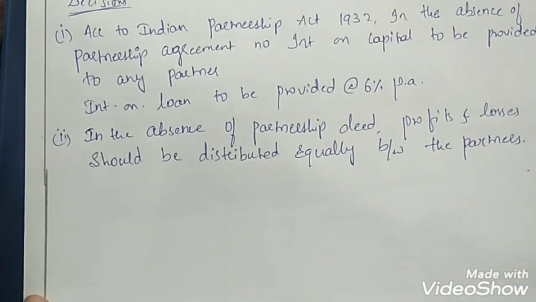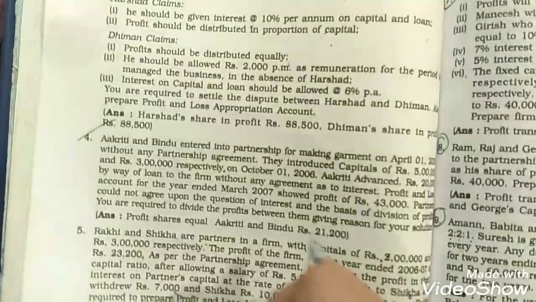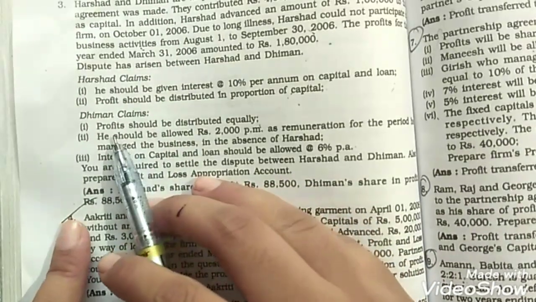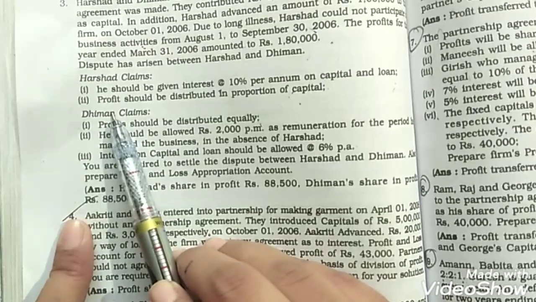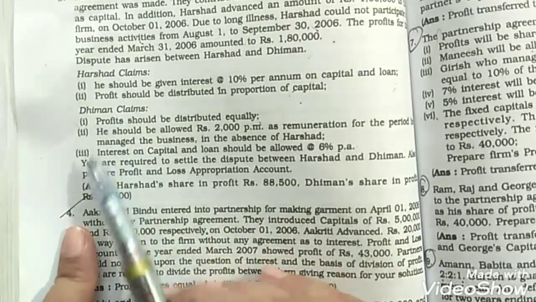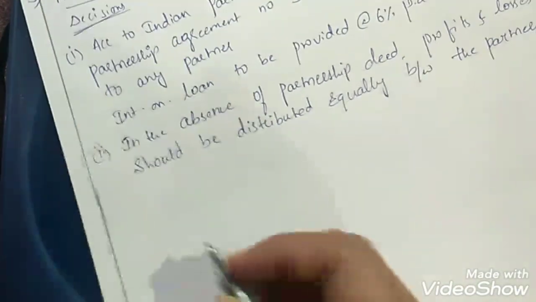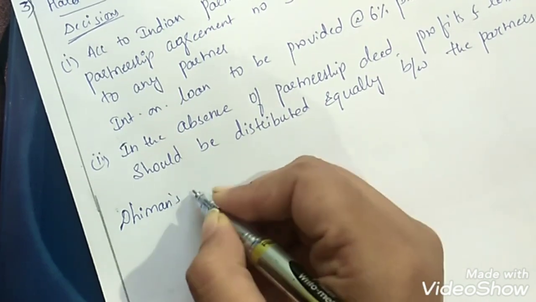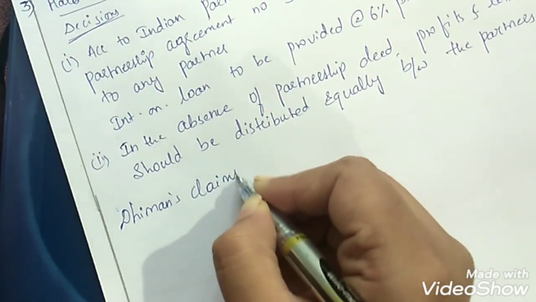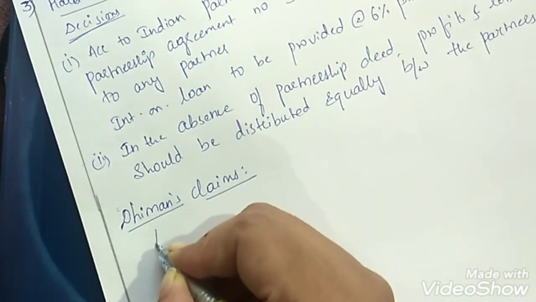Next, what are Dhiman's claims? First of all, he is claiming that profit should be distributed equally. So here his claim is correct. In the absence of a partnership deed, we distribute profits and losses equally. So here we can write it as Dhiman's claims, decisions.